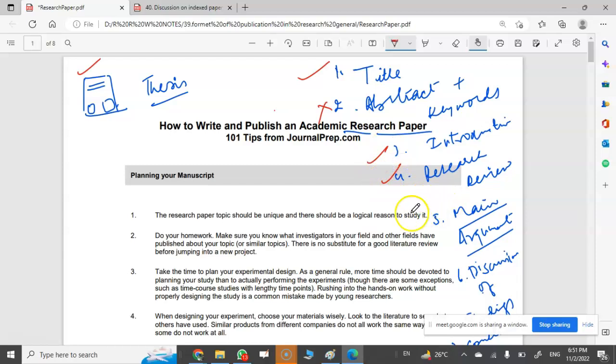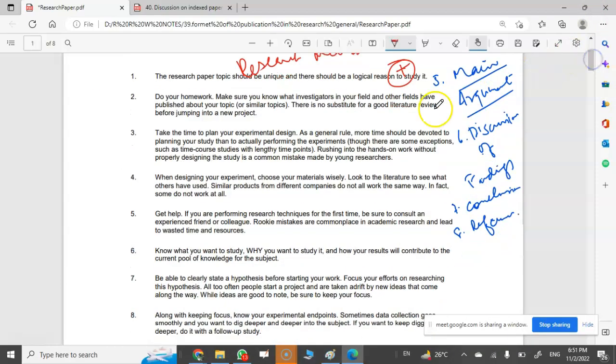Research review will be there. Another point which should be added here, what is it that will be added? Research methodology. Yes, research methods. Then your main argument will go here, and then what other thing will you add? Your chapter plan. Chapter plan you have to do, that is then your discussion of your findings.